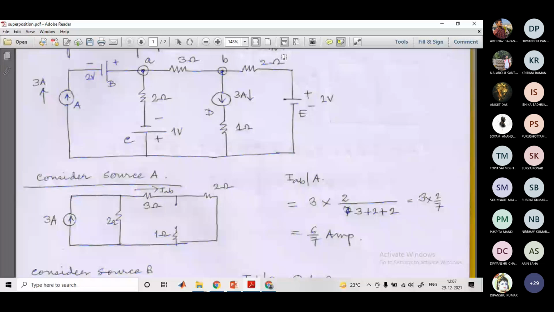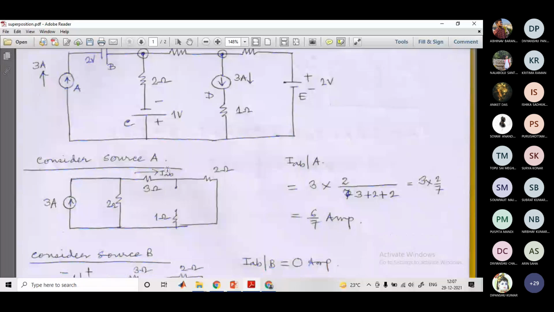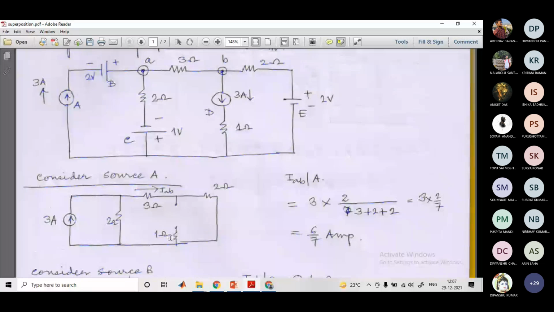So the next task is to find out the current IAB using the current branching rule. Here we have a 2 ohm resistor. On the other side, in parallel, we have a 6 ohm resistor. So that is what we have done. We have used the current branching rule, and with which we found out the effective current, it is 2 ampere, 1 ampere. So using the current branching rule, we have found out the current through IAB.